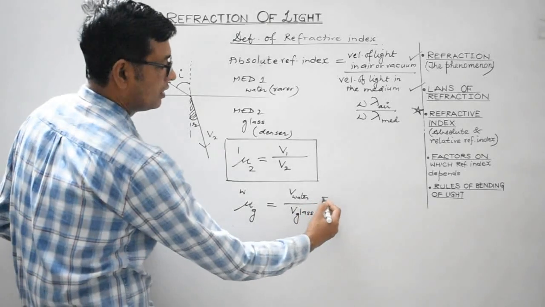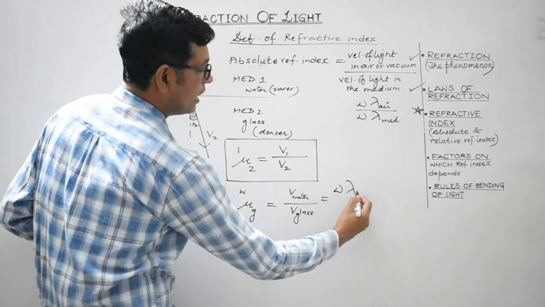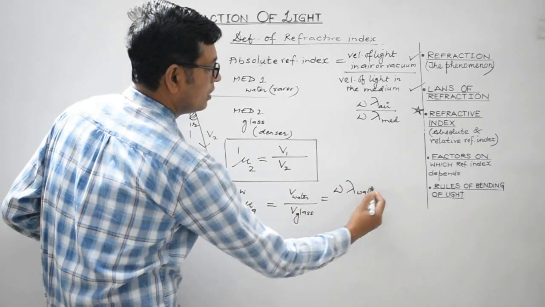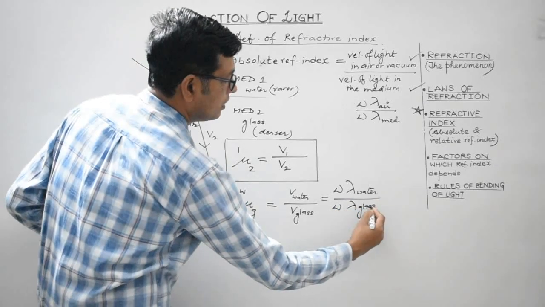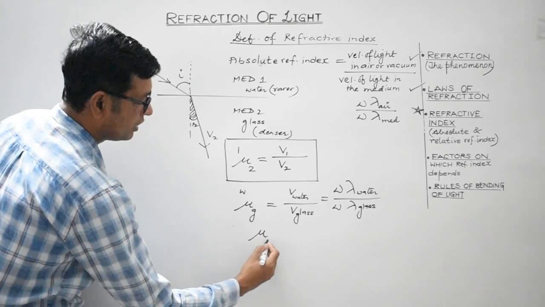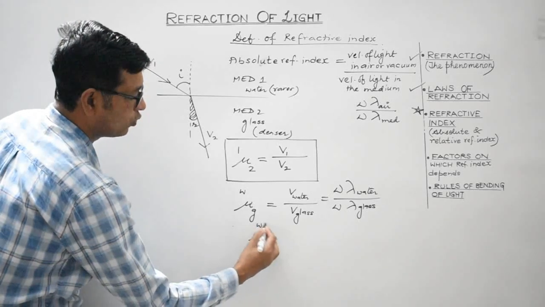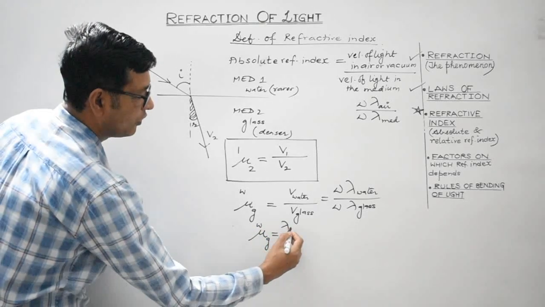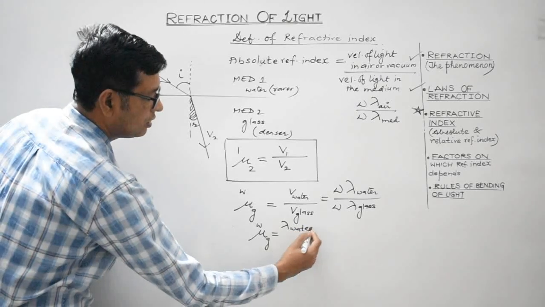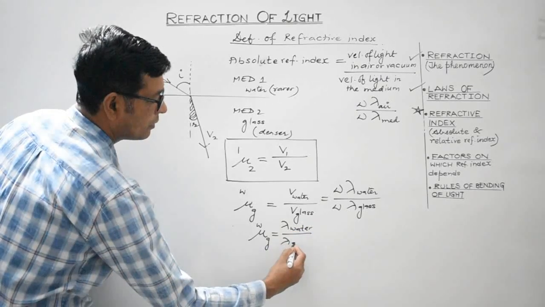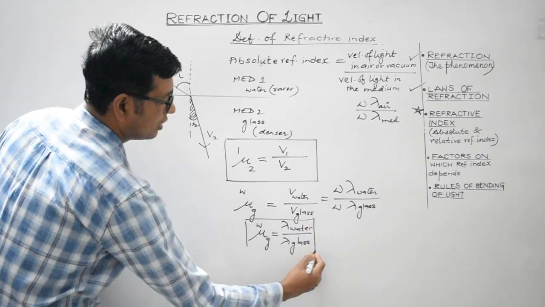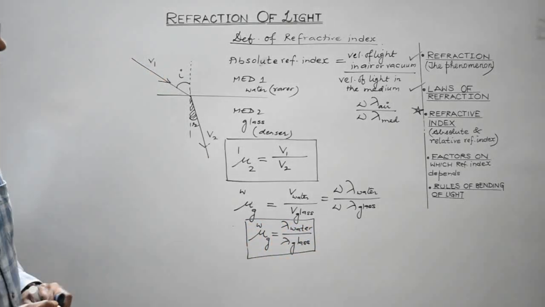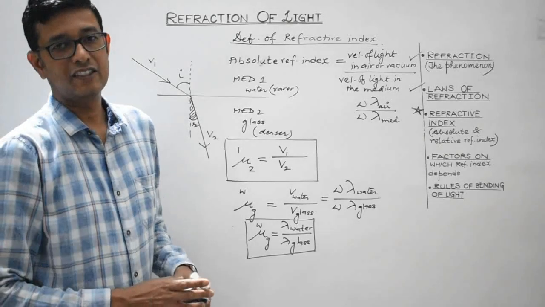Now it is again represented in terms of wavelength: the relative refractive index of glass with respect to water would be equal to lambda water divided by lambda glass. So this is the proper way of representing relative refractive index.